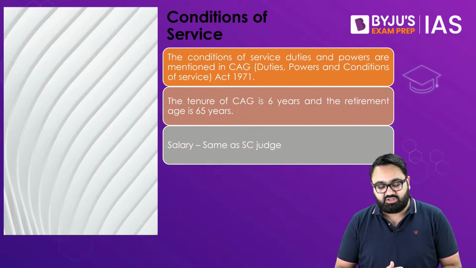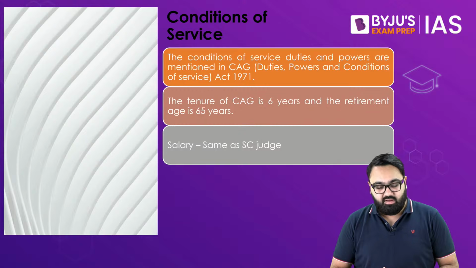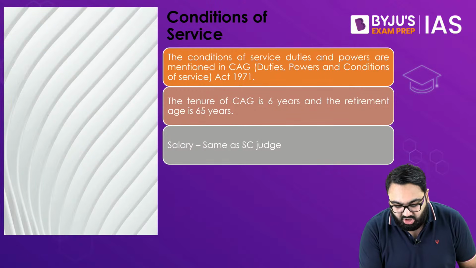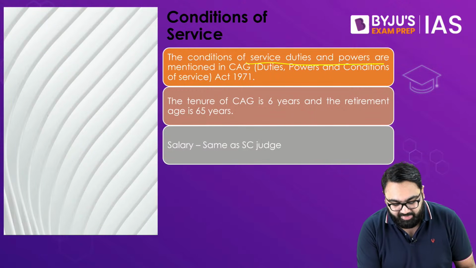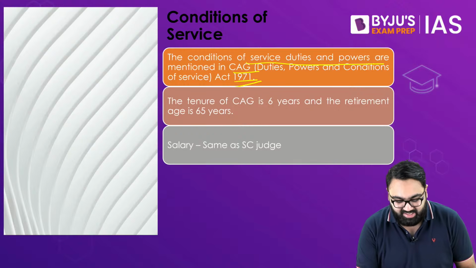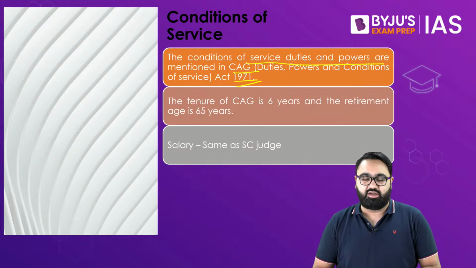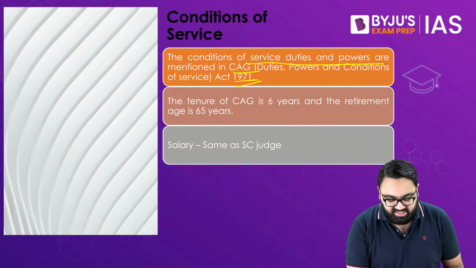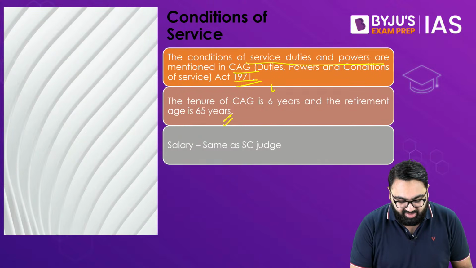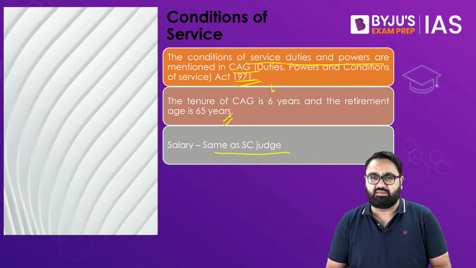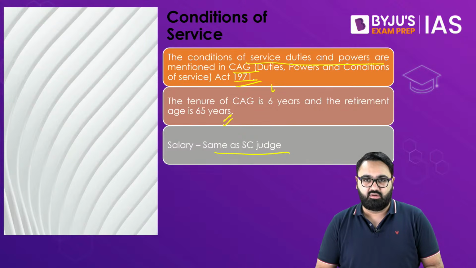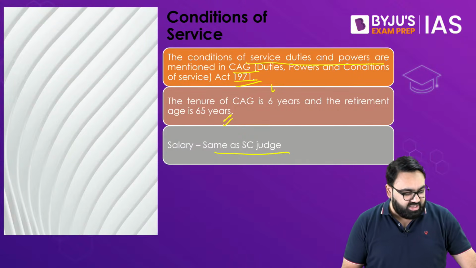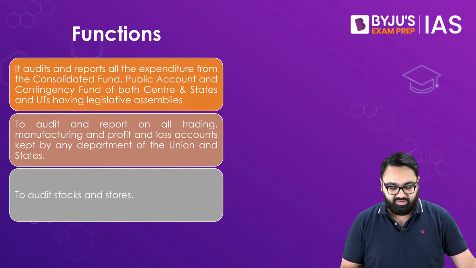There are some other conditions of service that you have to keep in mind. For example, the conditions of the service of the CAG are mentioned in the CAG Act of 1971. The tenure of the CAG, as you mentioned, is 6 years and the retirement age is 65, while the salary that the CAG gets is the same as a Supreme Court judge. These are very common details that I'm sure all of you would be aware of anyway.